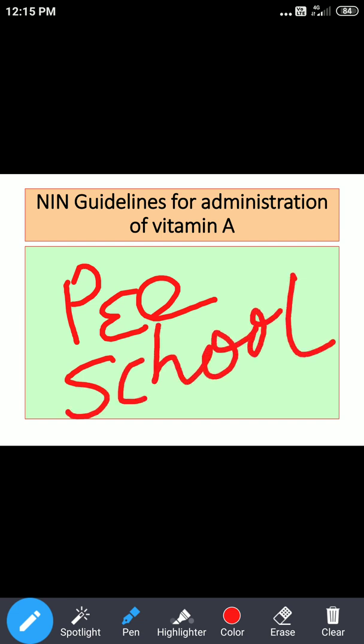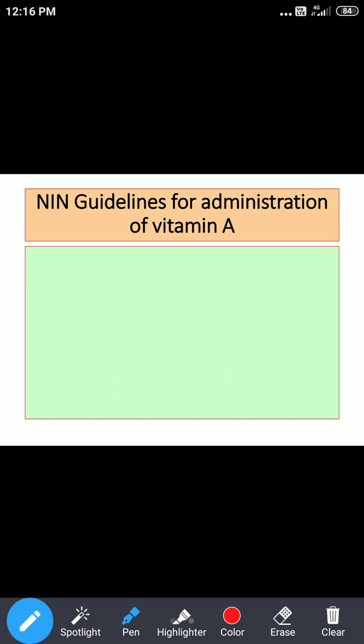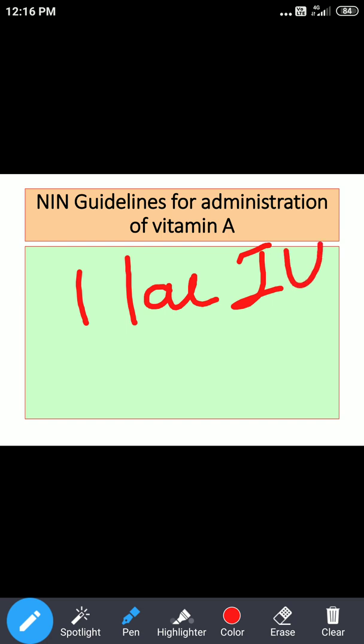In preschool children, again our focus for administration of vitamin A is high risk group, that is 6 months to 6 years age group. Dose will differ for infants and the children who are 1 year and above. For infants, that is from 6 months to 1 year, the dose that we are supposed to give is 1 lakh international unit orally.